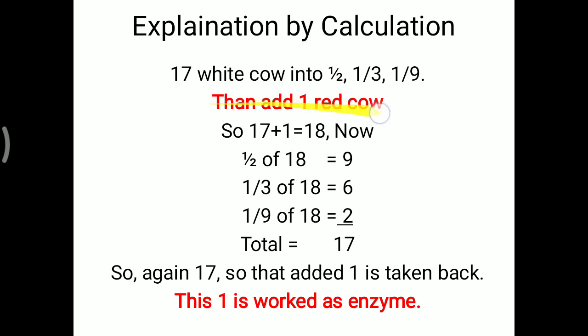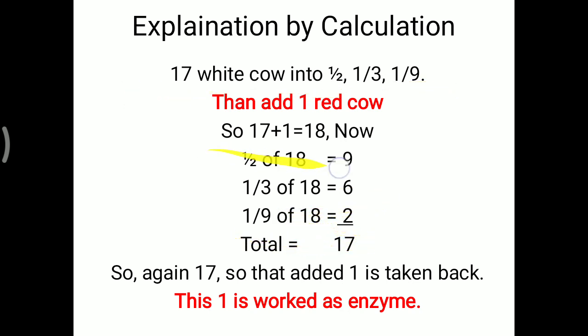But if you add one red cow and calculate the same thing, then 17 is easier to divide into a half, one third and one ninth. Now 17 plus 1 is equal to 18. Half of 18 is 9, one third of 18 is 6, and one ninth of 18 is 2. Now you can calculate: 9 plus 6 is 15, plus 2 is 17. So again we get the 17 that we had to divide.